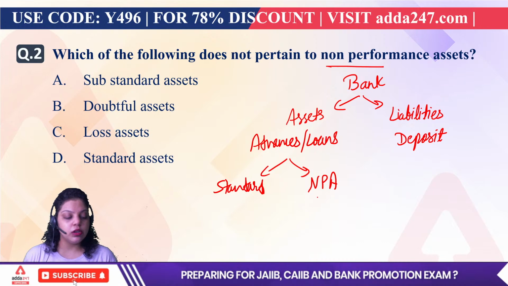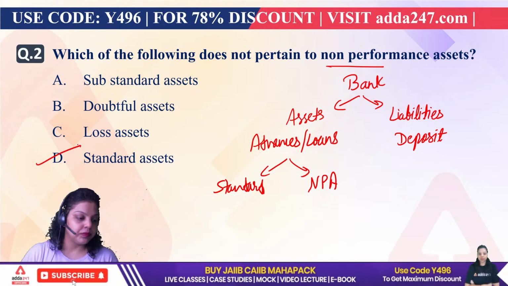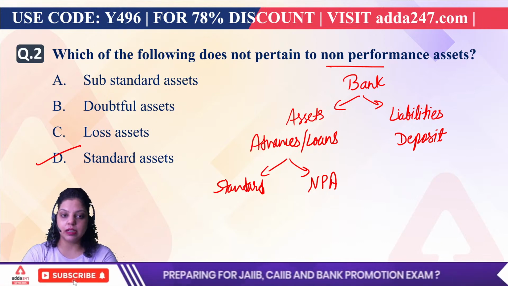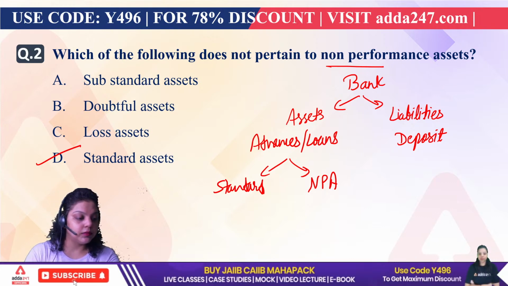So when it comes to non-performing asset, standard asset does not pertain to NPA, so the right answer will be D. Very good. Everyone has given the right answer. That is D. Correct. So right answer will be D.